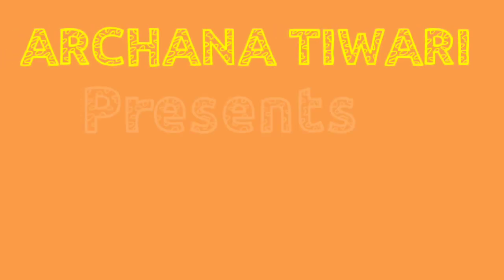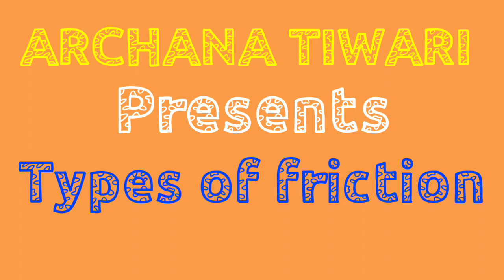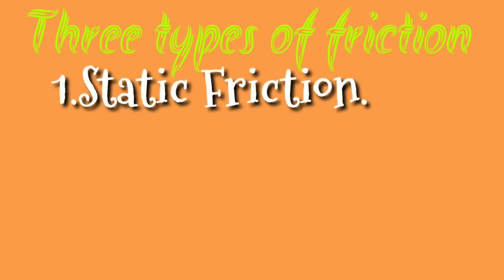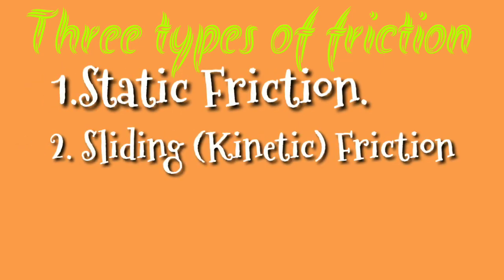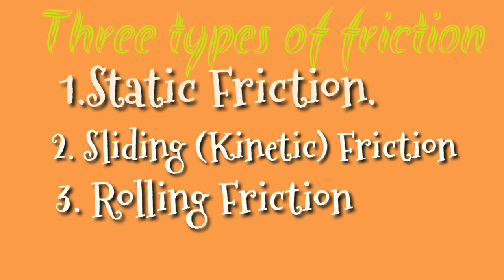Good morning, class. Let's start the next topic of the chapter on friction, that is, types of friction. Basically, there are three types of friction. First, static friction. Second, sliding or kinetic friction. Third is rolling friction. Let's move one by one.